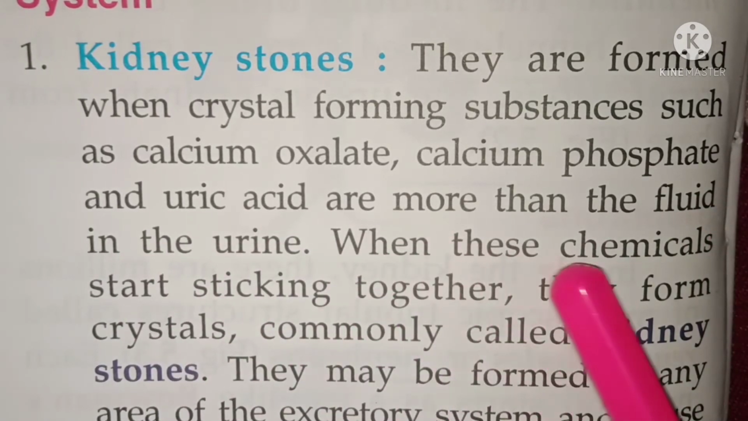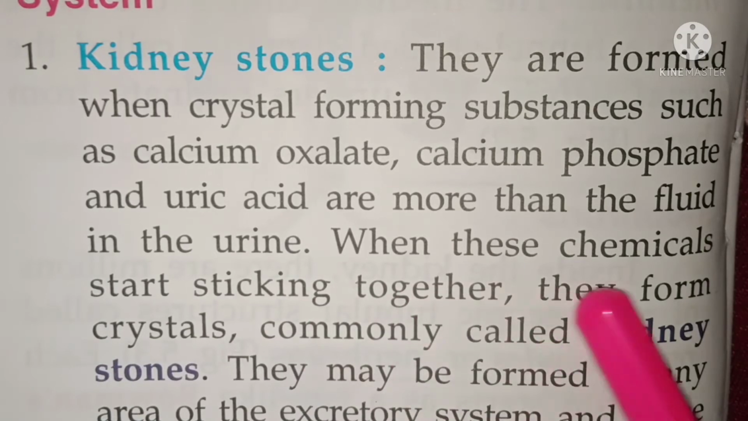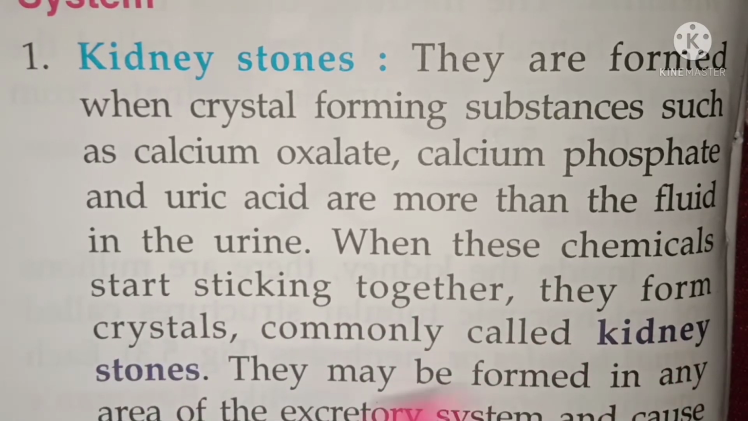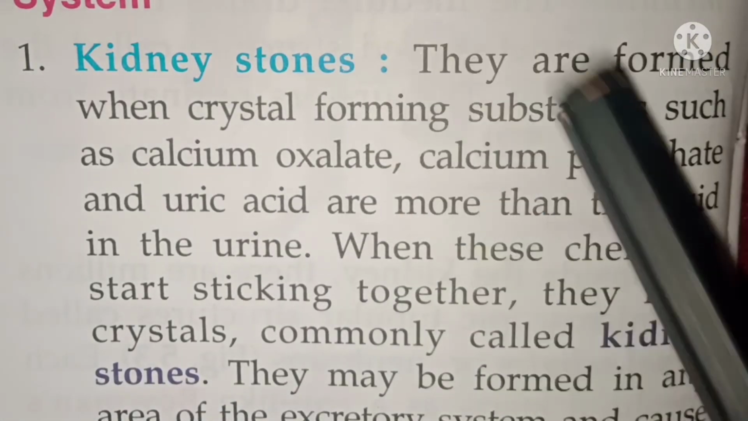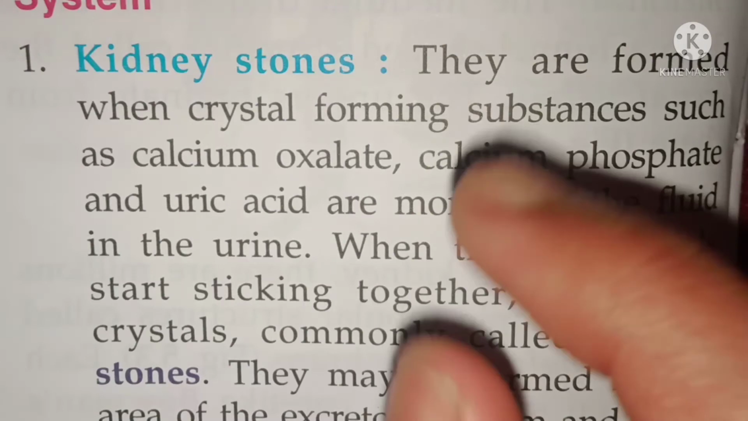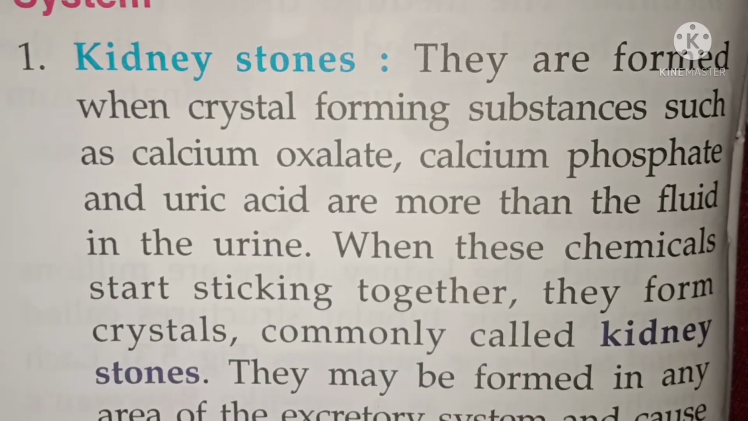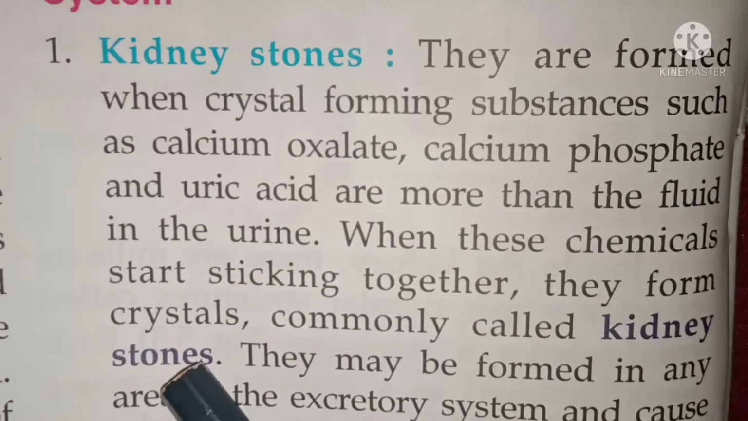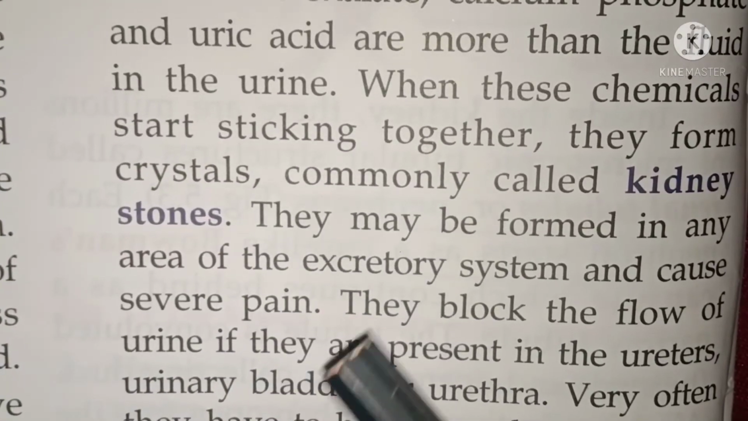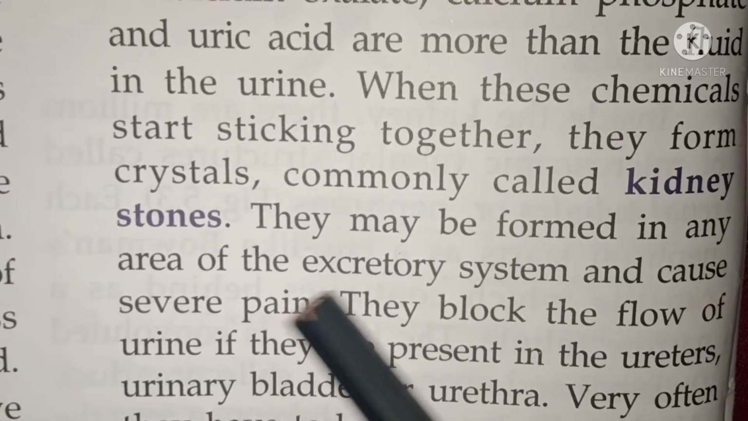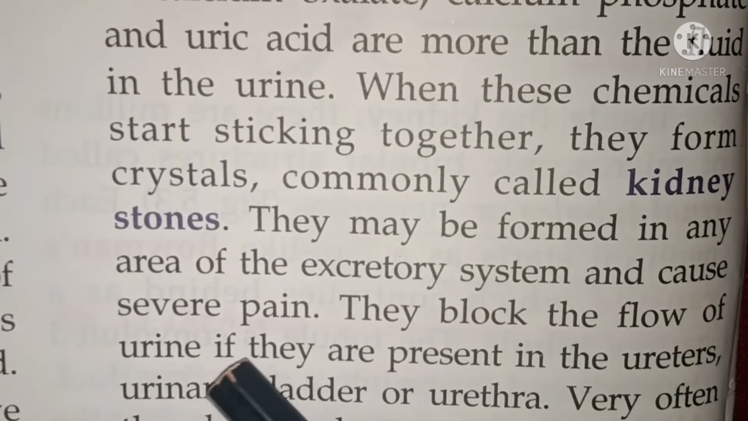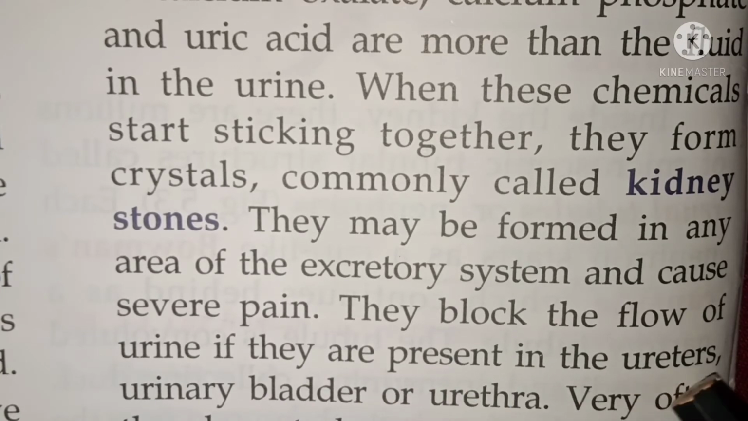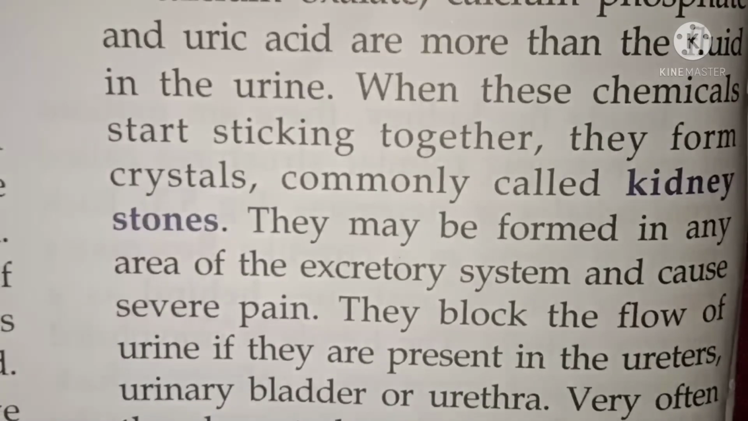When these chemicals start sticking together, they form crystals commonly called kidney stones. So when calcium phosphate, calcium oxalate and uric acid combine to form a crystal-like, ball-like, stone-like structure, that is called a kidney stone. This may be formed in any area of the excretory system and causes severe pain. They block the flow of urine if they are present in the ureter, urinary bladder or urethra. Very often they have to be removed surgically.